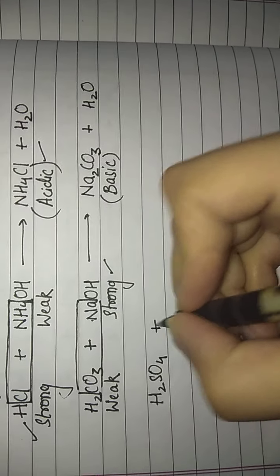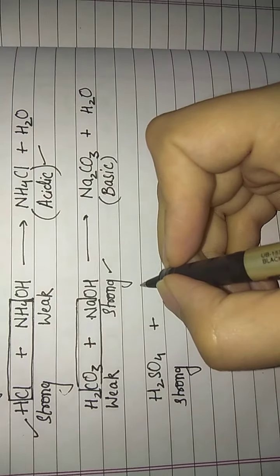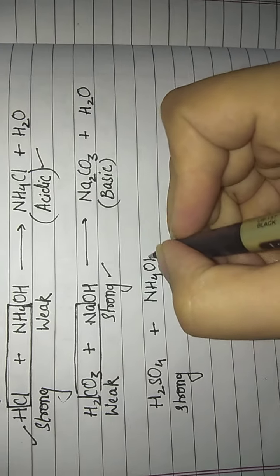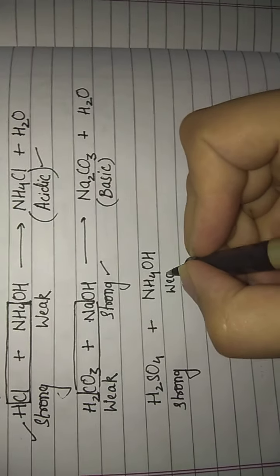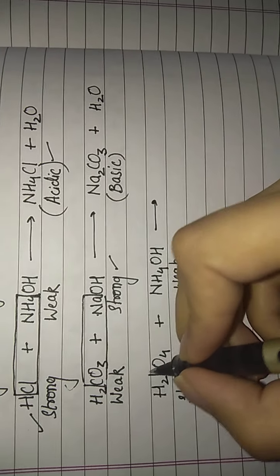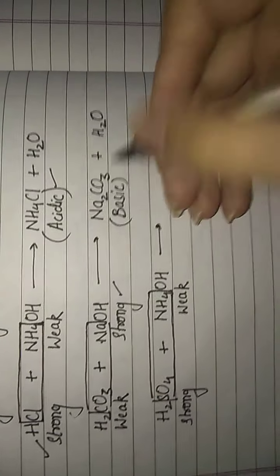H2SO4, which is a strong acid, with NH4OH, which is a weak base. So how will I form my salt? Exactly in the same manner. So it will be ammonium sulfate this time.